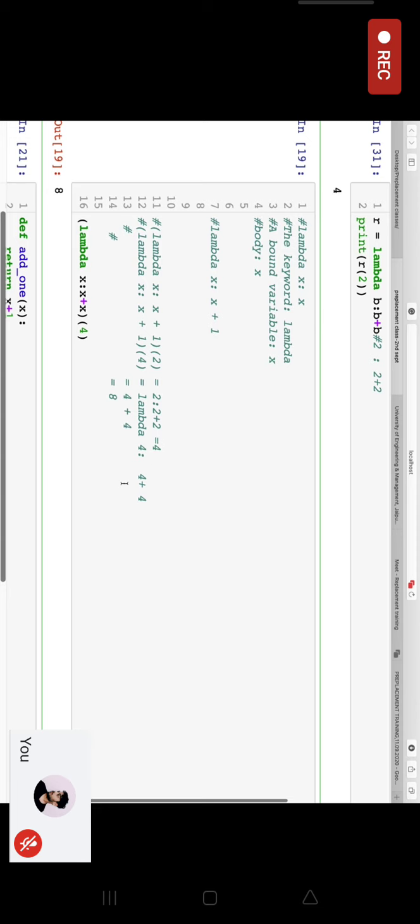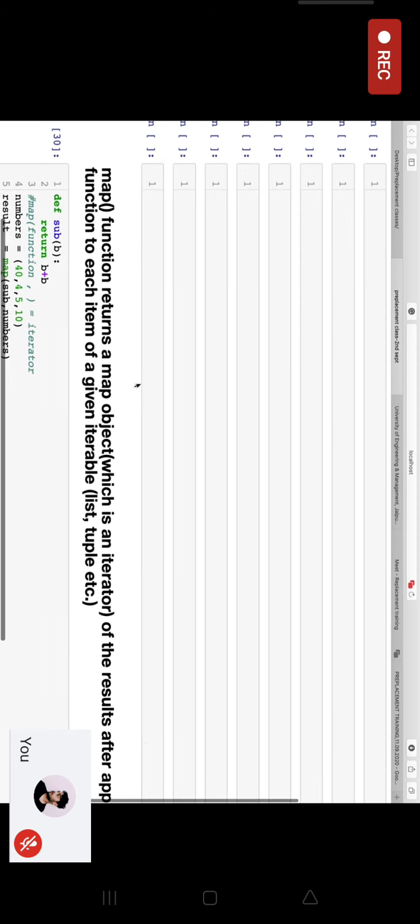Right? So what does the enumerate function do? Adds a counter. What does the isinstance function do? It just checks for the class information. And what does the map function do? It is basically an iterator, right? So it takes in two arguments. That is, one is the function, and the second one is the range over which it's going to iterate, right?